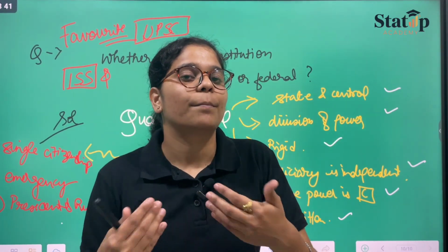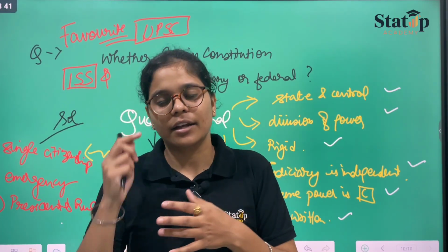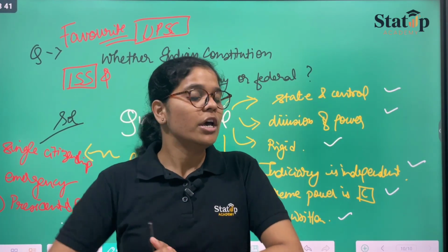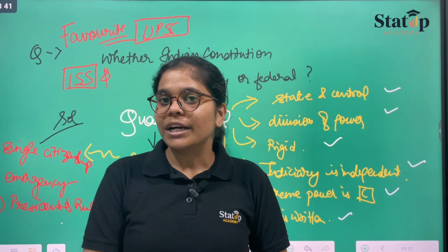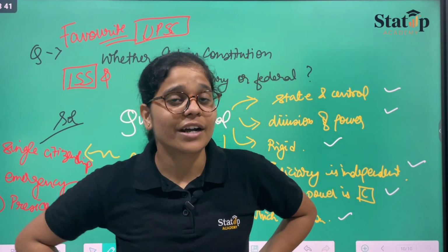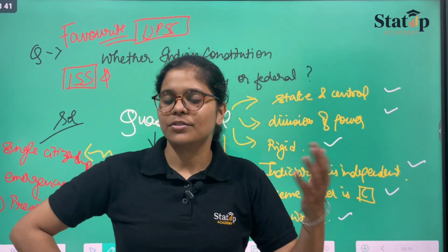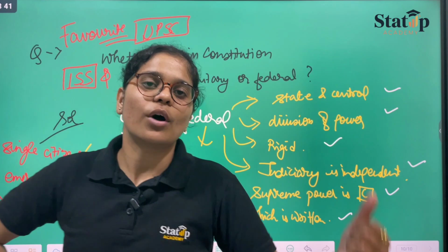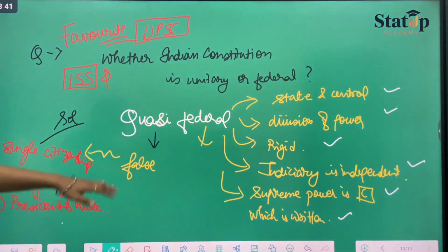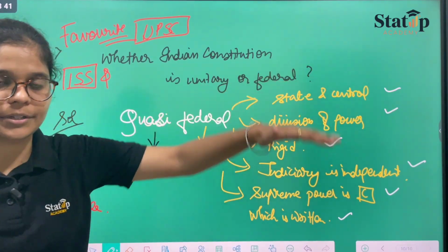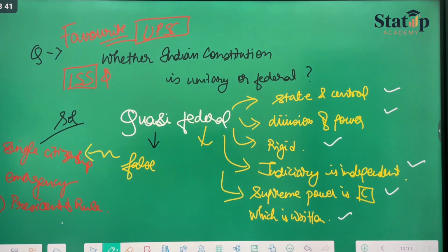They believe the new generation is smarter than the previous jury ones, so you should be able to answer whether it is quasi-federal, federal or unitary. This is indeed a big question. I hope you now know why we are quasi-federal and not wholly federal or wholly unitary. You can take a screenshot of it. Then we shall move on.